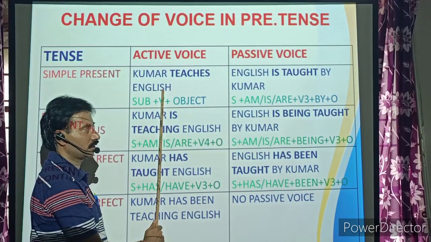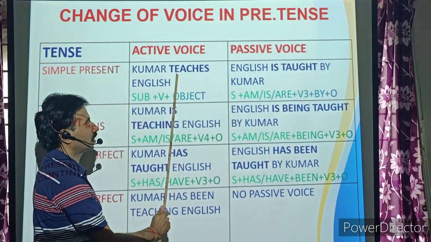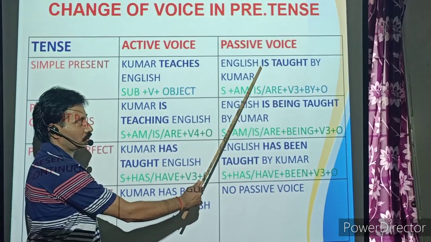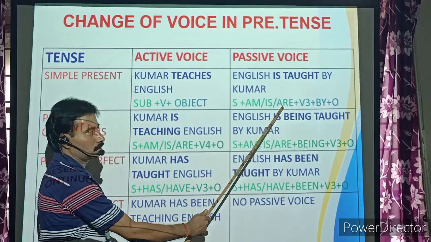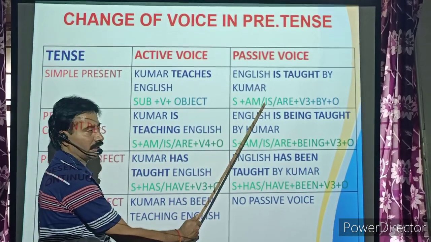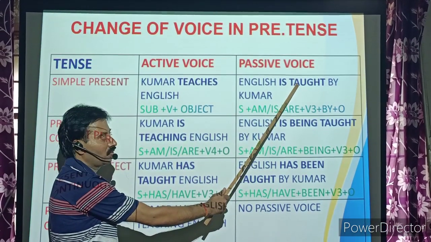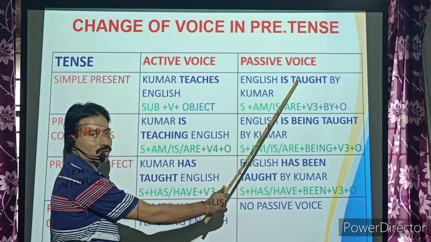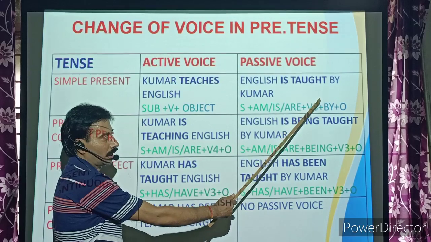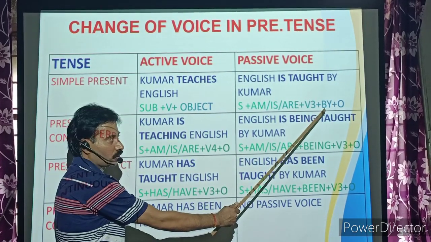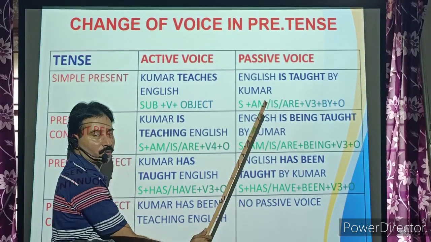Kumar teaches English. English is. Why are we using is? Because it is in simple present. In simple present you are supposed to use is or am or are. If the subject is singular, we are using is. If the subject is plural, we use are. And in passive form, always remember, we use the past participle form, the V3 form of that verb. And before that agent, we should use the preposition by. Then afterwards, object. Hope I am clear.